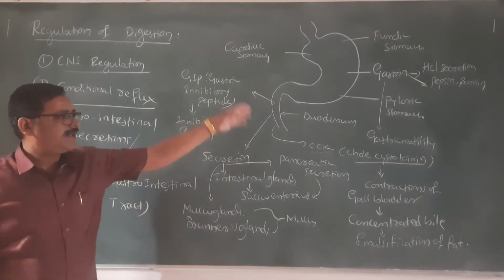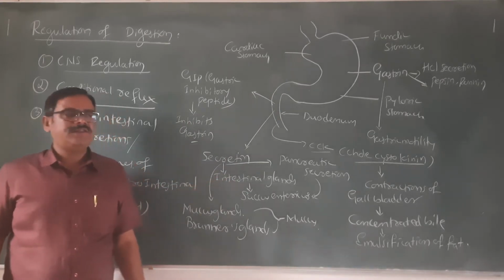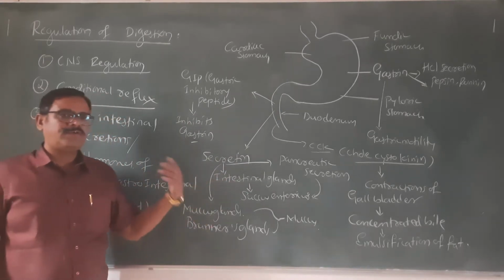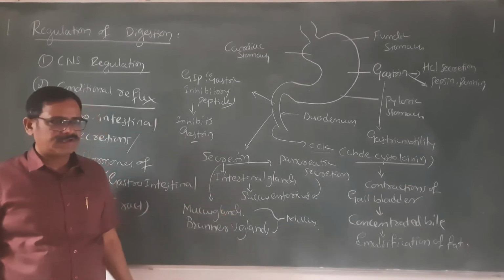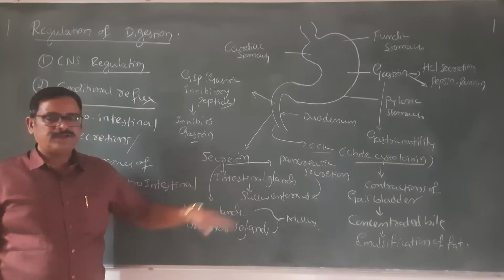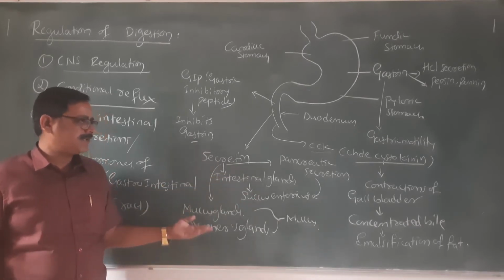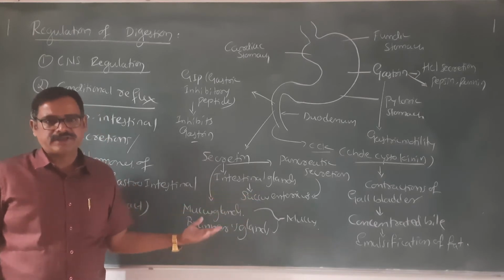Then the duodenum has secretin. This stimulates the pancreas to secrete the required components that add up to succus entericus. It stimulates intestinal glands to add to the succus entericus. It stimulates Brunner's glands and mucus glands to produce the mucus for better protection.